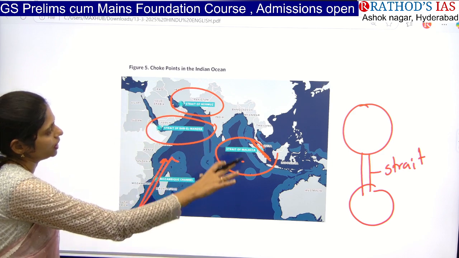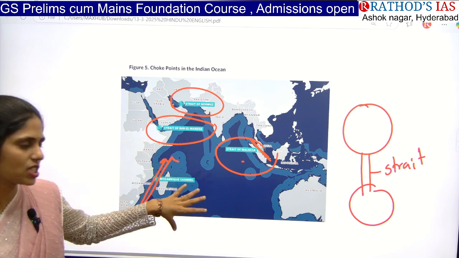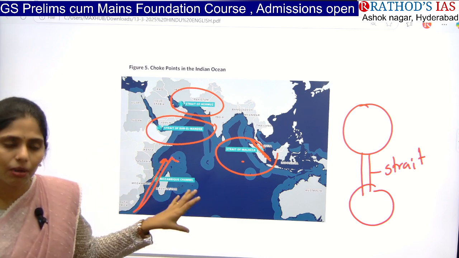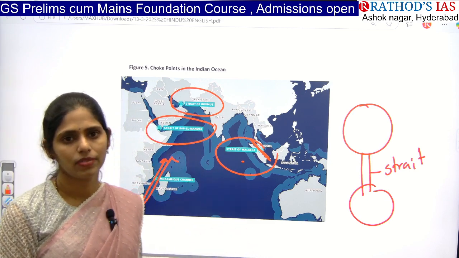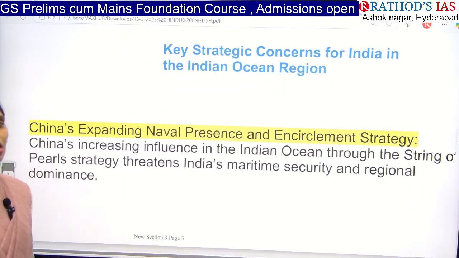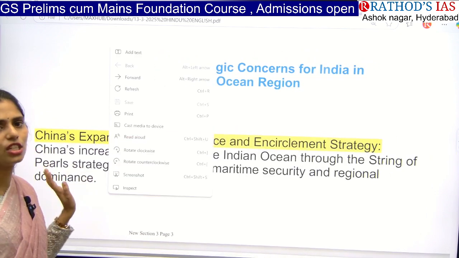So these are the important areas, so that if something goes wrong in these areas, it will especially affect trade in this region, and it will affect the global economy. Okay, so now let us see what are the concerns for India, what are the challenges we are facing in this Indian Ocean region. So the first one is Chinese dominance.